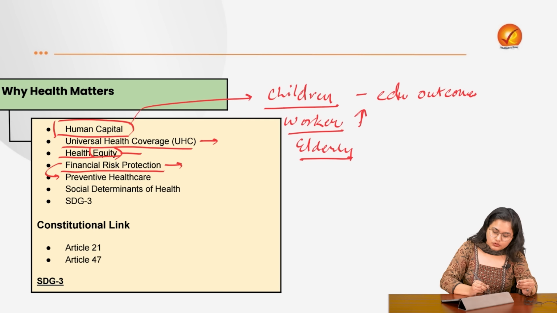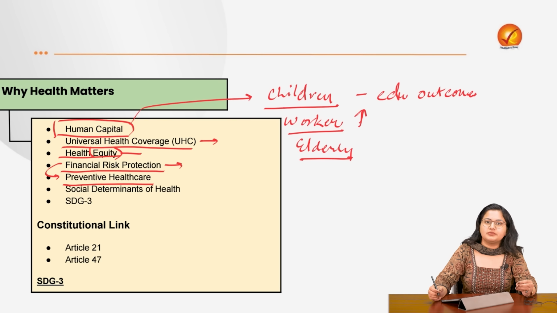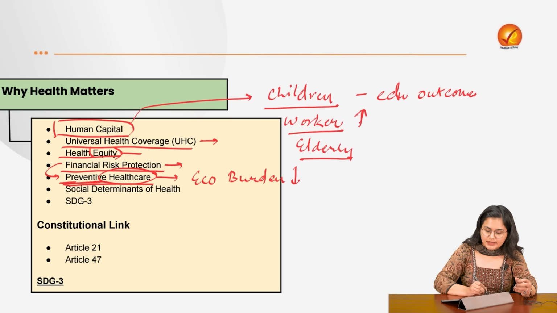That is why this issue of preventive healthcare also comes into picture, because if we are able to avoid diseases, then it is the best thing we can have. So we have always heard that prevention is better than cure. The same thing we are applying to healthcare also, because the kind of economic burden that we have in our healthcare sector will reduce significantly if our healthcare becomes preventive and not just curative.